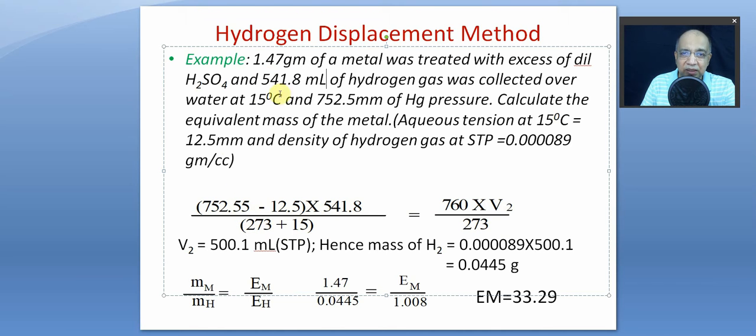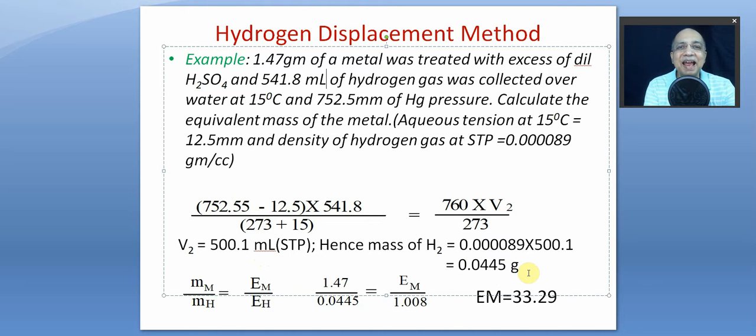This is the volume, this is the temperature, 273 plus 15, and we got V2 equal to 500.1 milliliters. 541.8 became 500.1 at STP, and because we know the density of hydrogen at STP is this much, if 1 milliliter weighs this many grams, then 500.1 milliliters will weigh this into this, that is 0.0445 gram.